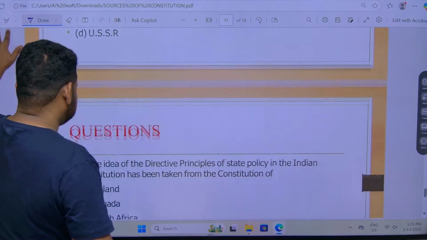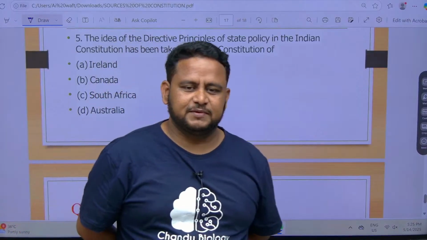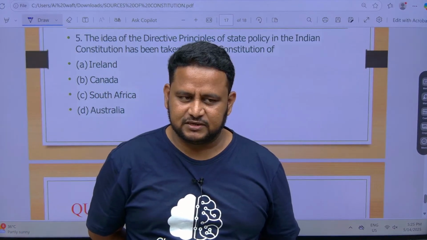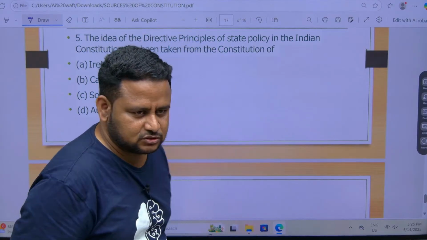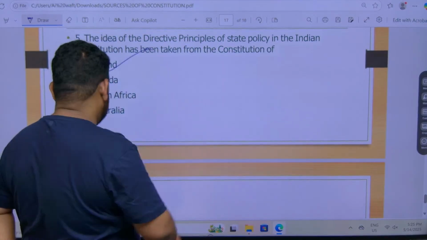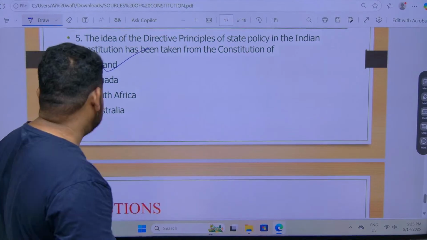Next, DPSPs. I told you fundamental rights is from USA. Similarly, directive principles of state policy is from the Irish constitution, that is Ireland. Clear? Directive principles of state policy are from Ireland.